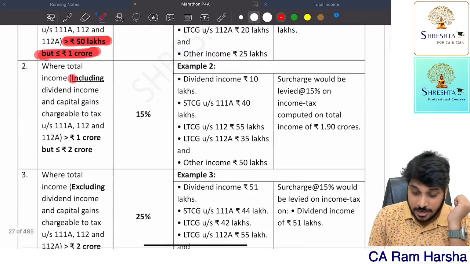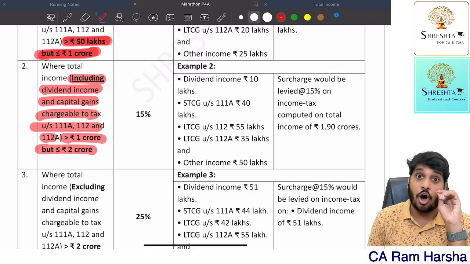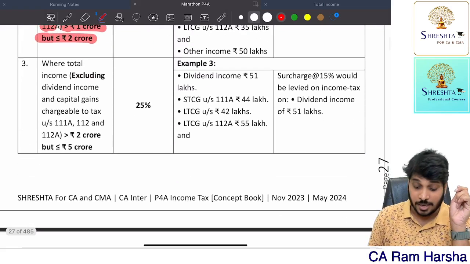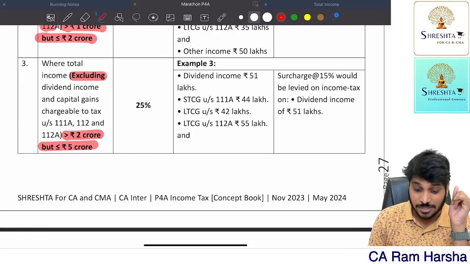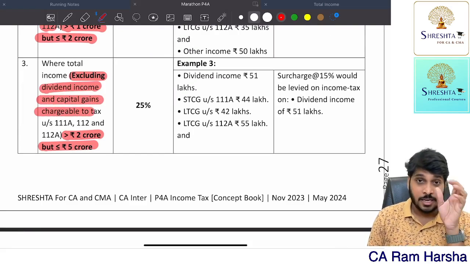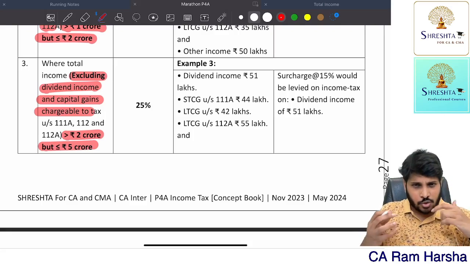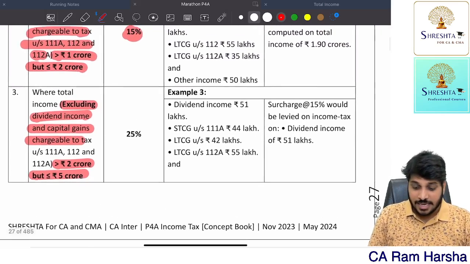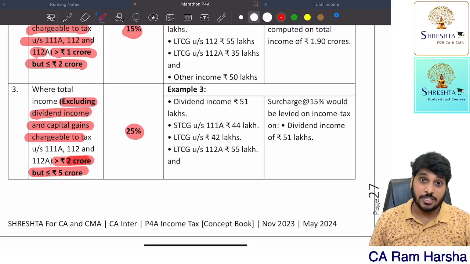Suppose if the total income, including these incomes, is exceeding 1 crore but not exceeding 2 crore, surcharge rate is 15%. But if the total income is exceeding 2 crore, excluding which incomes? Excluding dividend, excluding capital gains incomes. Which capital gains? 112, 112A, 111A. Normal short-term capital gain we will not exclude. If the total income excluding this is exceeding 2 crore rupees, the surcharge rate is 25%.